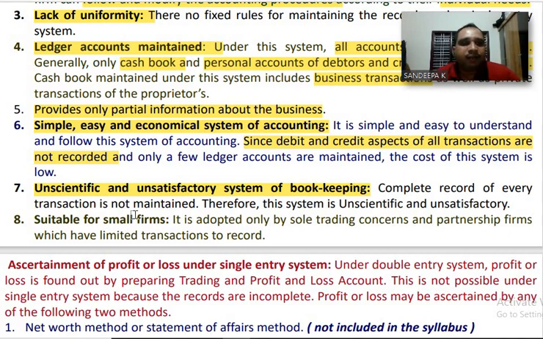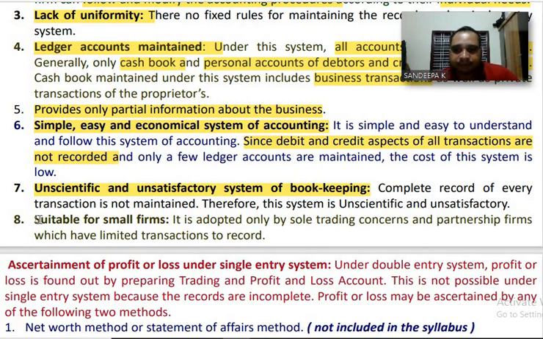Only important ledger accounts are maintained. Only important aspects of transactions are recorded.